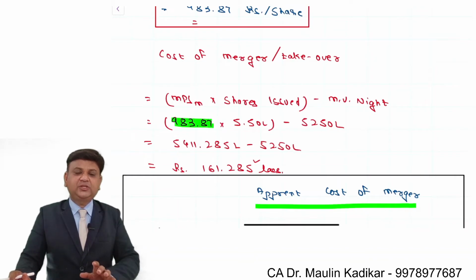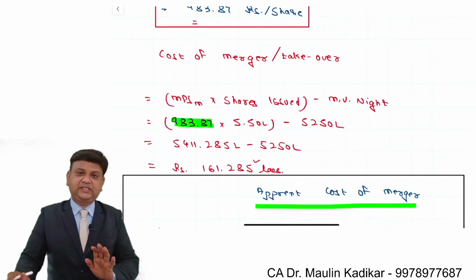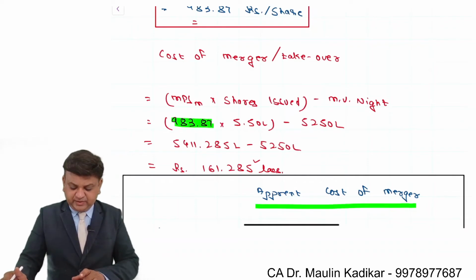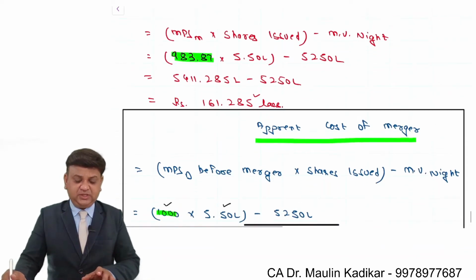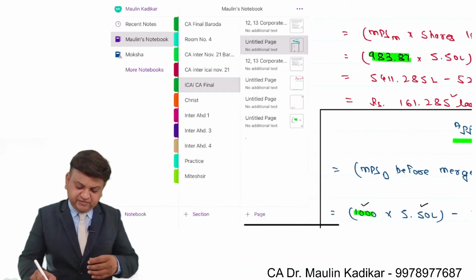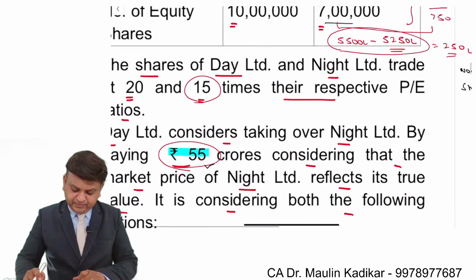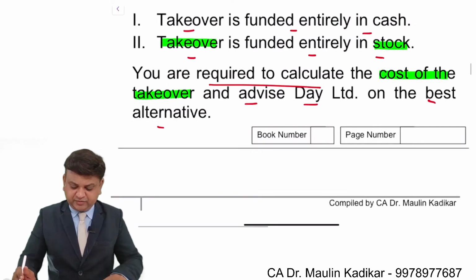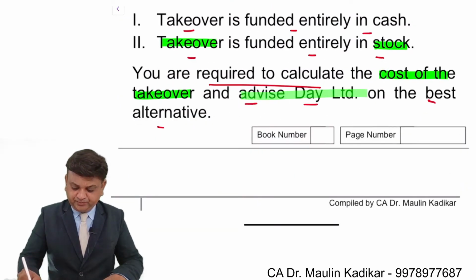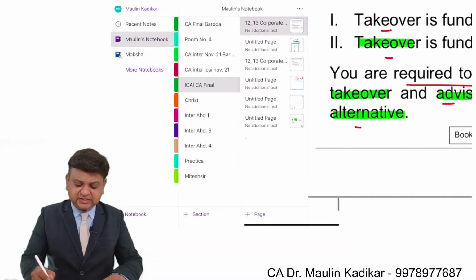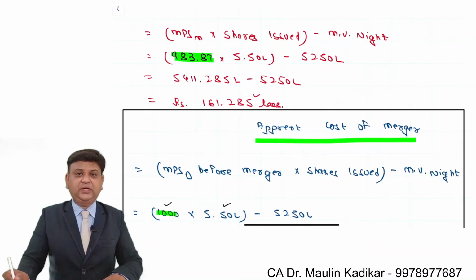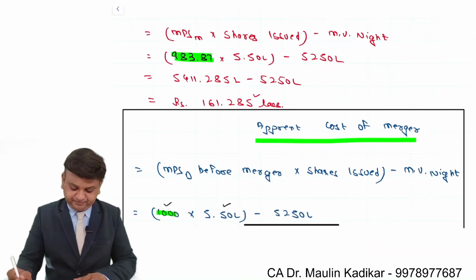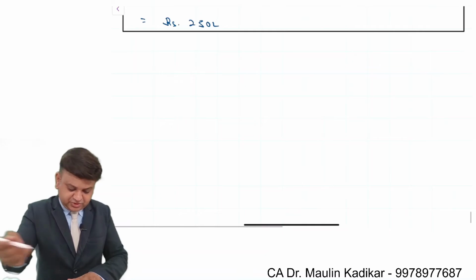This additional point is only for the purpose of understanding. We don't have to write anything like this in examination. We just have to make the calculation of the cost of the merger, and decide which option is preferable. The question says you are required to calculate the cost of takeover and advise Day Limited on the best alternative. So of course the company should go for the shares consideration. That will answer the question.